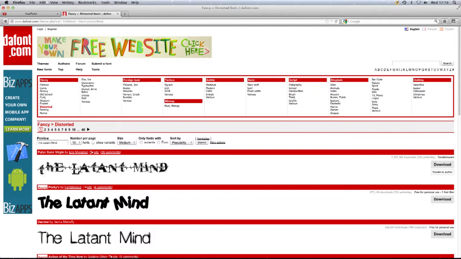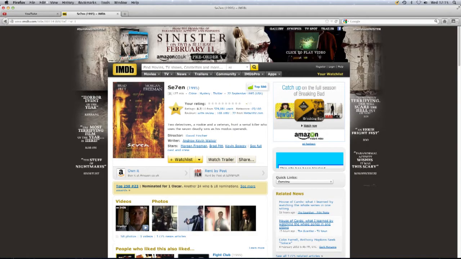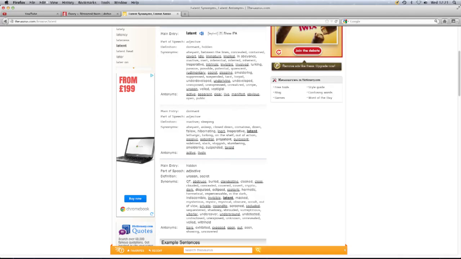The main search engine we used for our research and planning stage was Google. For font ideas, we used the website DaFont, which enabled us to download the fonts we liked for our opening title sequence that linked well with our medical theme. IMDb was a useful media site in order to find relatable thriller films which we could reflect in ours. We then used Google's thesaurus to search related title ideas that linked in with our eerie medical theme.